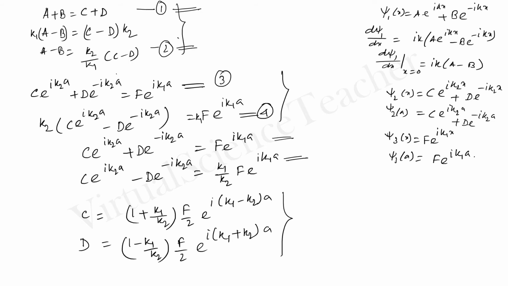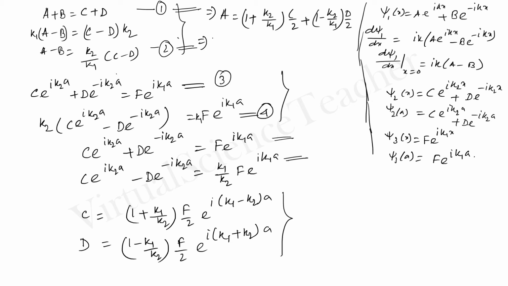Now we have to define A and B in terms of C and D. So adding these two equations 1 and 2, we can write A equals 1 plus k2 by k1 into C by 2 plus 1 minus k2 by k1 into D by 2, and subtracting these two, we can write B equals 1 minus k2 by k1 into C by 2 plus 1 plus k2 by k1 into D by 2.